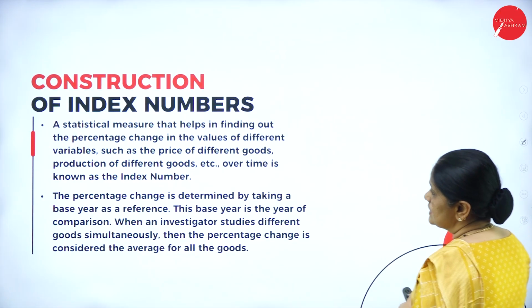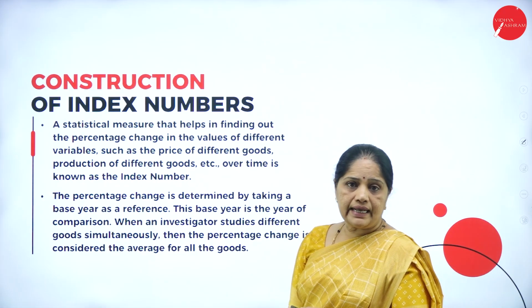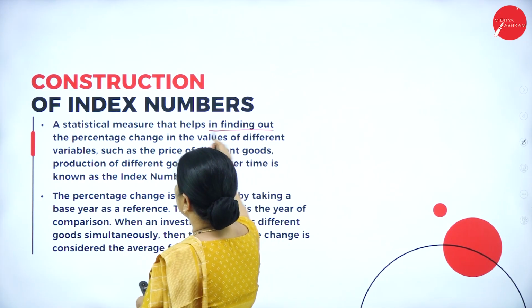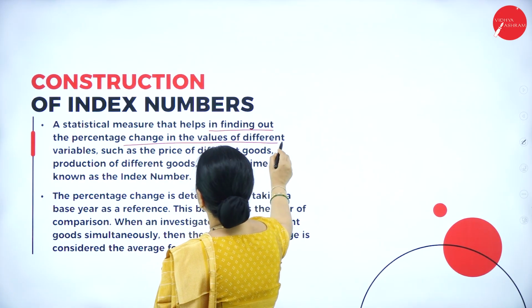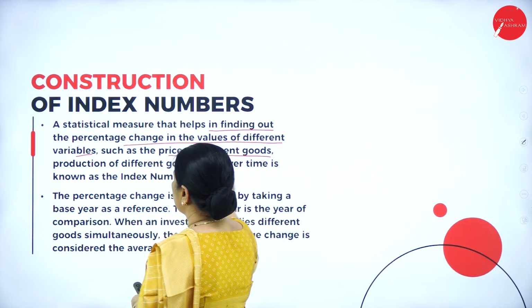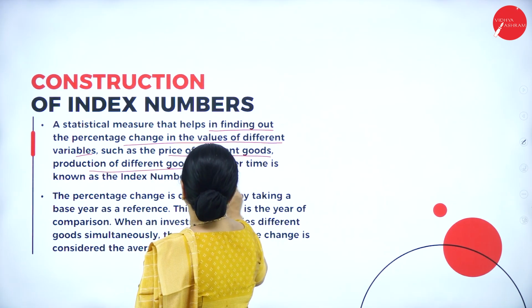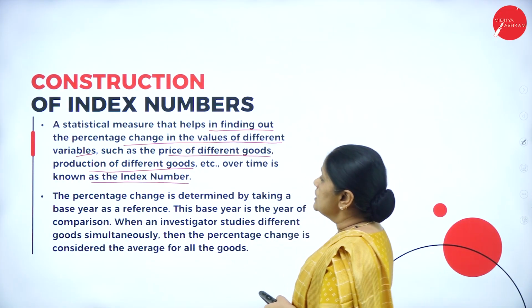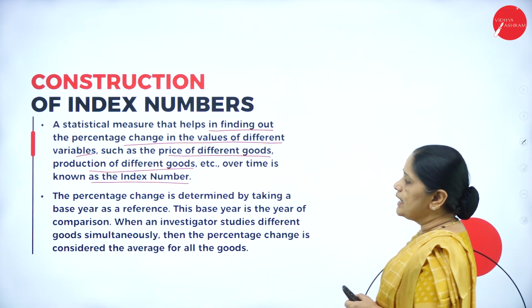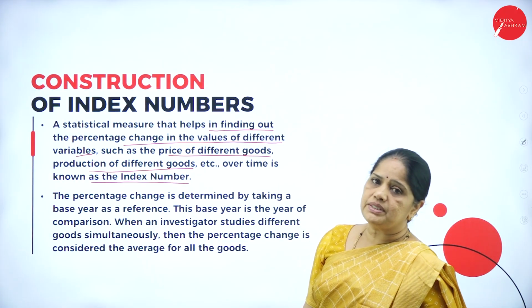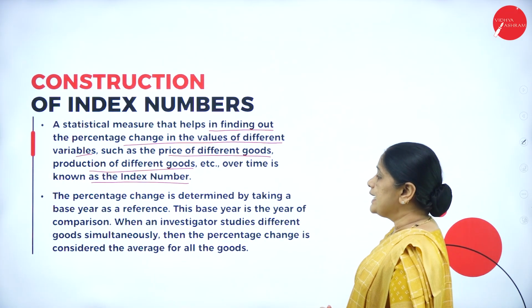Now, let us look into the construction of index numbers. So, a statistical measure that helps in finding out the percentage change in the values of different variables such as the price of the different goods, production of different goods over time is known as the index number. So, it helps in finding out the percentage change in the value of different variables. So, that we call the index number.